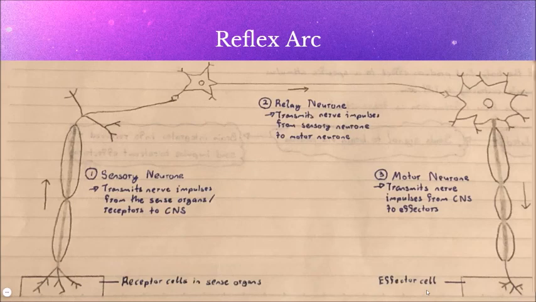The relay neuron in the central nervous system transmits the nerve impulse from the sensory neuron to the motor neuron. The motor neuron transmits the nerve impulse from the central nervous system to the effector cell. The effector cell enables a response to take place, which in this case will be to move the knee. The effector cell over here is a muscle that will enable this movement.